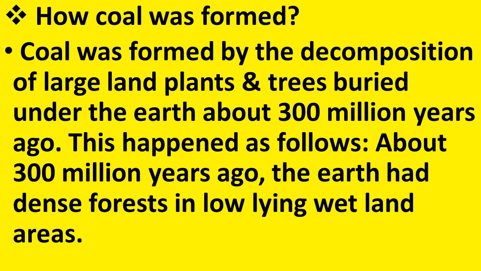And what does the coal contain? It contains the large land plants and trees that were buried under the earth. How long ago? Round about 300 million years ago. So, about 300 million years ago, what was the condition of the earth? The earth had dense forest in low-lying wetland areas.